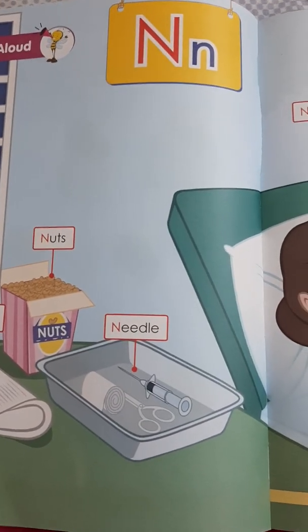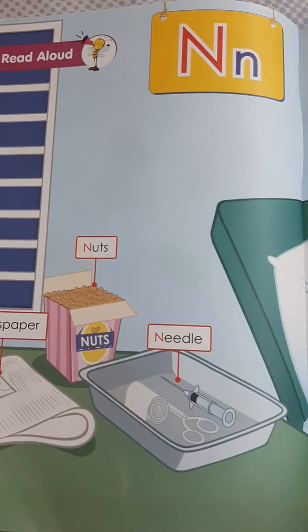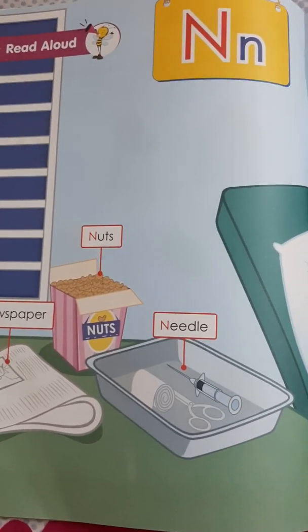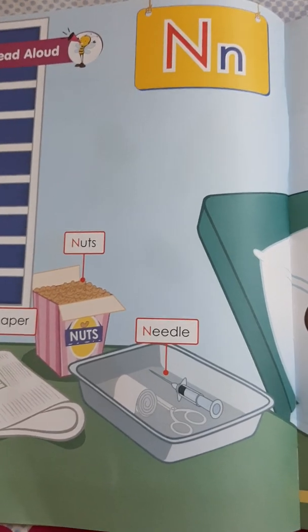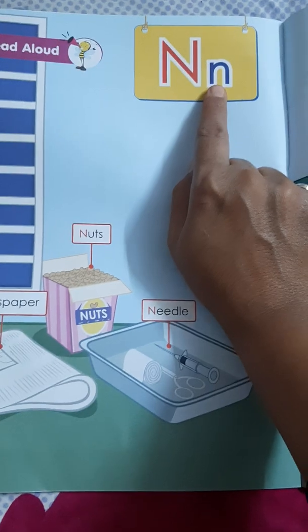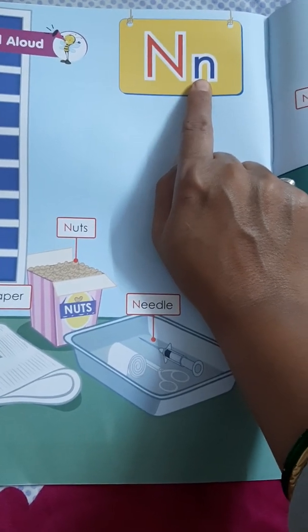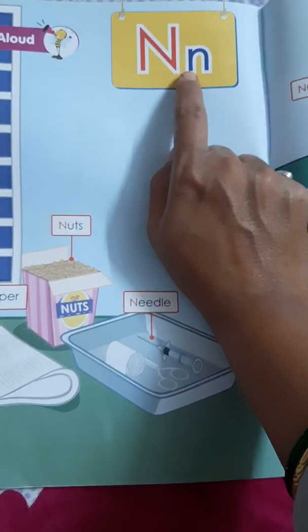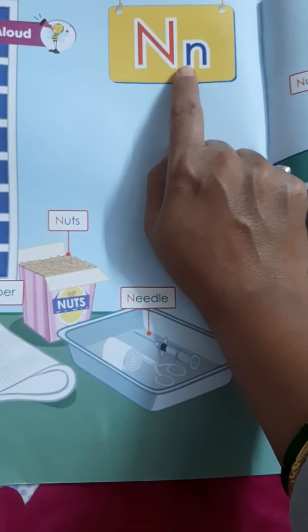I am Kalyani Jadhav from Samarpan Gyan School, and I am teaching the Junior KG class. Children, we are going to talk about the letter N today. This is the capital N and this is the small n. And what is the sound of letter N? This is the sound of letter N.